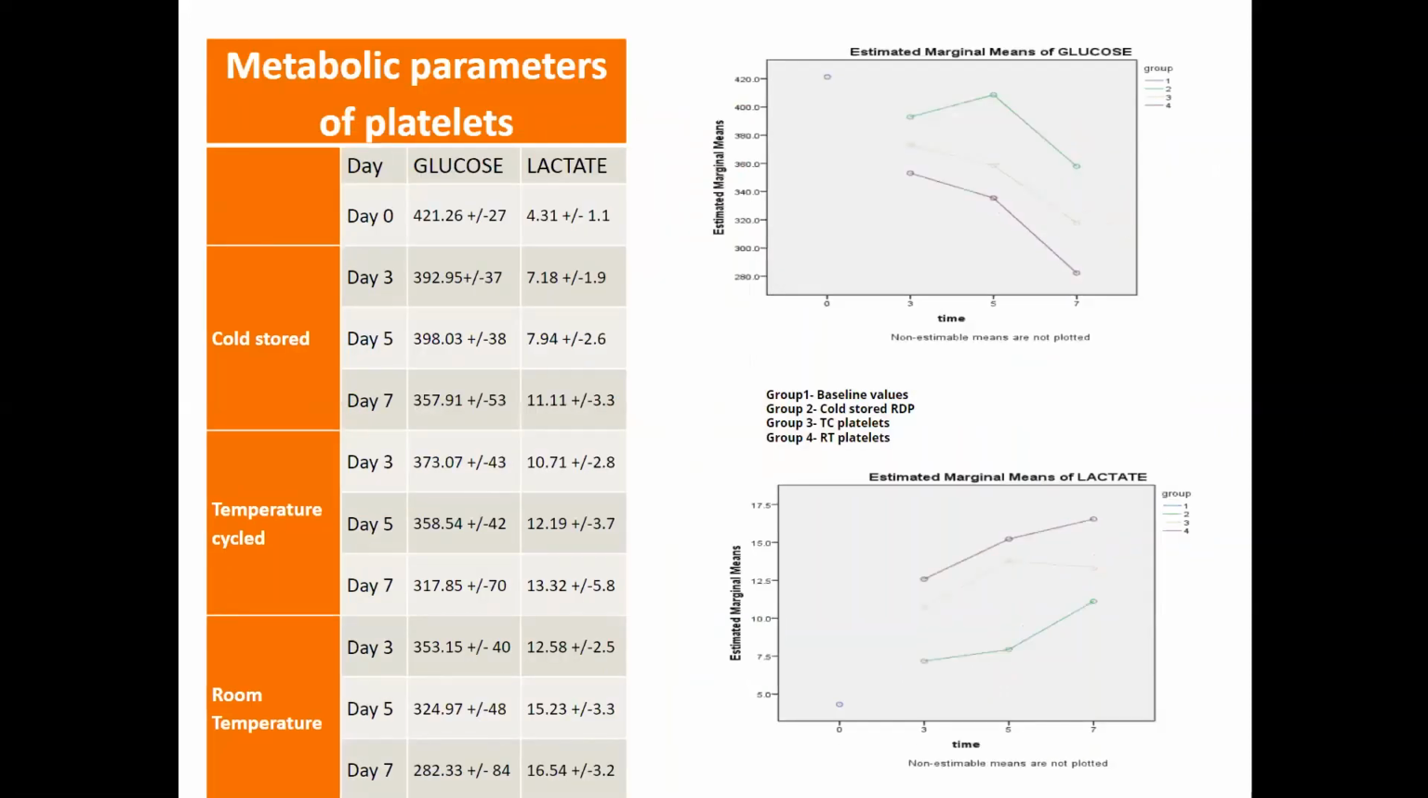Comparing glucose and lactate, the mean glucose levels of cold stored platelets were significantly higher than the room temperature and temperature cycle groups on day 5 and day 7. This is mostly because of the decreased metabolic requirements of cold stored platelets and the higher rate of metabolism in room temperature stored platelets. The levels of lactate increased during the storage period in all three groups, with higher levels in room temperature platelets due to the higher metabolic rate. The mean level of lactate on day 5 was 7.94 milligrams per deciliter in cold platelets, 12.19 in TC, and 15.23 in room temperature platelets. The difference in lactate levels was statistically significant among all three groups.